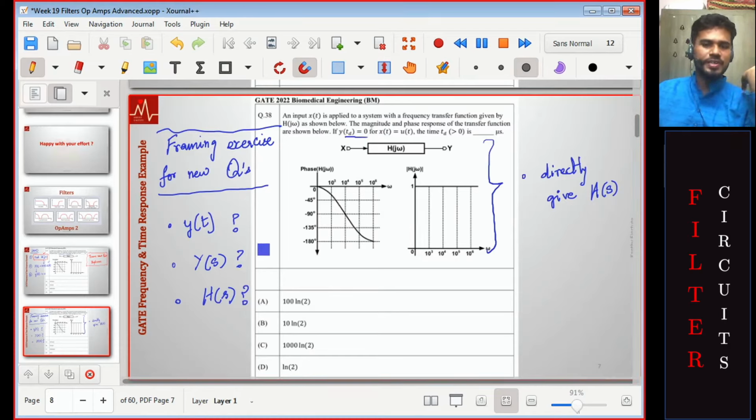Finding y of s is easier compared to the given question. Finding h of s is easier compared to the given question. Or, avoid this hard step, inferring h of s from the frequency response. Avoid that step, directly give h of s. Again, that would have made it easier. Notice we have listed down 4 alternatives. All of them happen to be easier versions.